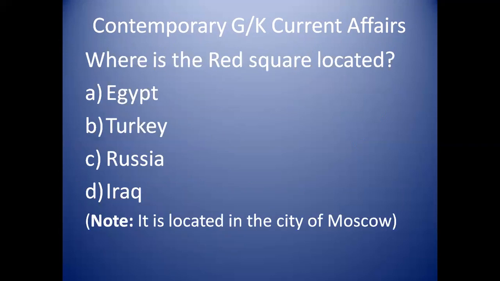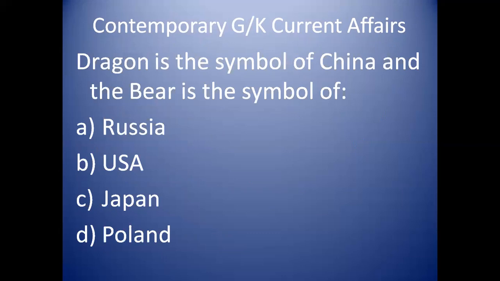Where is the Red Square located? It is located in Russia. In which city of Russia? Note, it is located in the city of Moscow. The dragon is a symbol of China, while the bear is a symbol of Russia.